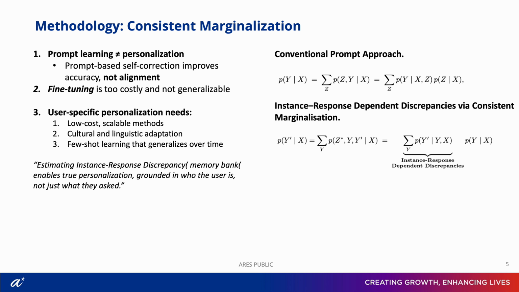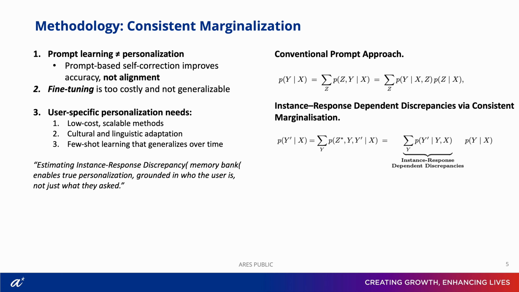But here's a limitation. This works if the input X is well represented in the training distribution. If X is out of distribution, say it contains cultural slang or user-specific phrasing, then the model has no guarantee of generating a correct or aligned response, no matter how many prompts we try. So maximizing likelihood through prompt engineering improves correctness only when the input distribution matches the training data. It does nothing to address systematic misalignment in subjective or unseen input.